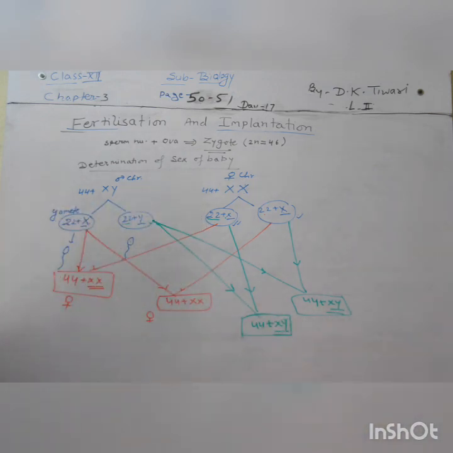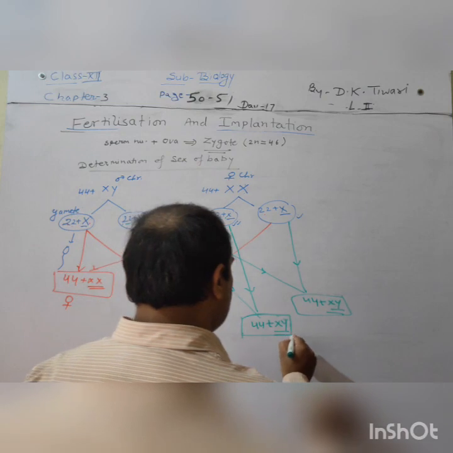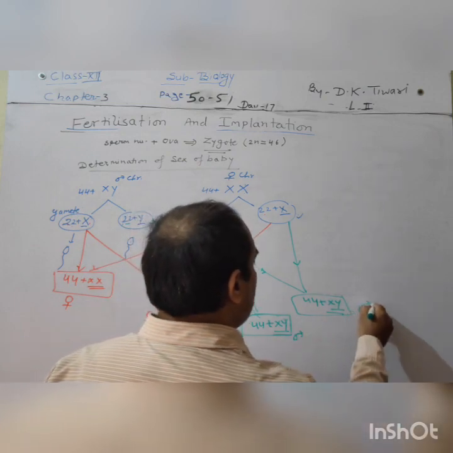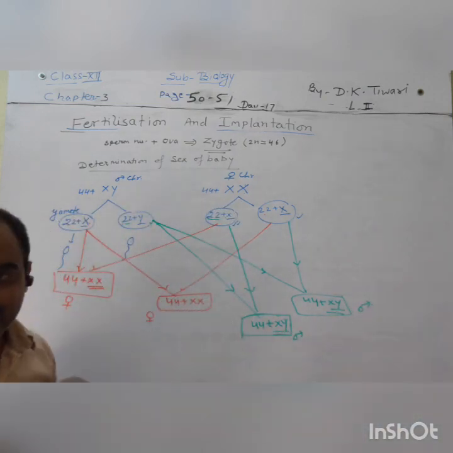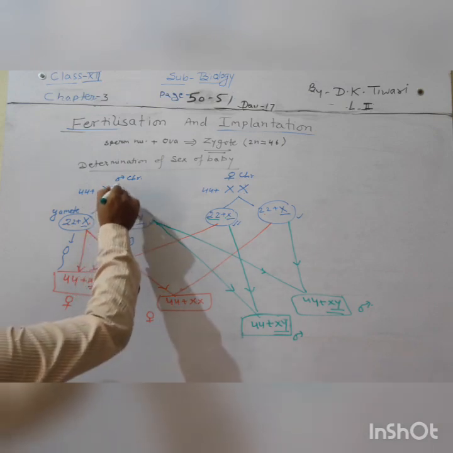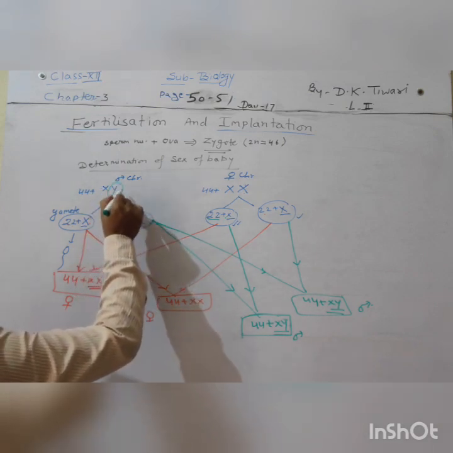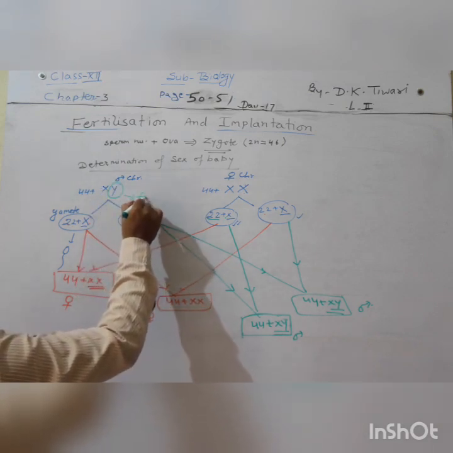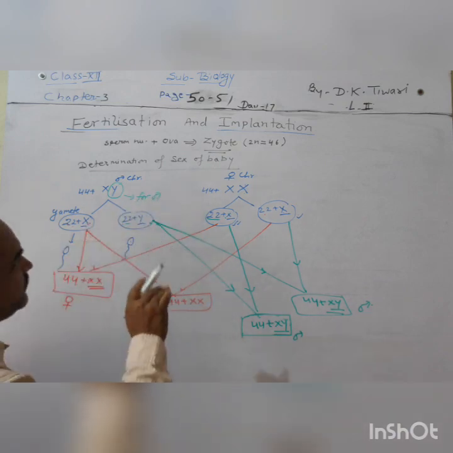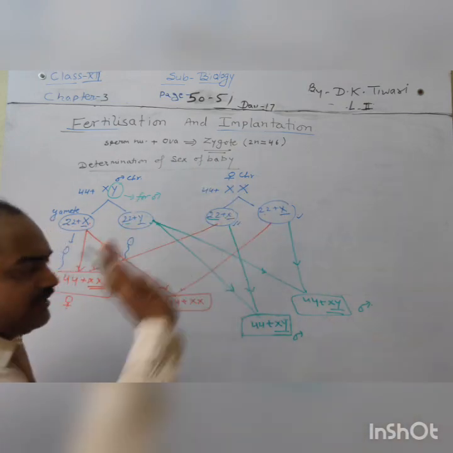So we can see that there is a 50-50% chance of having male or female baby. This will be the male baby. And keep remember one thing, there is no Y chromosome in the females.